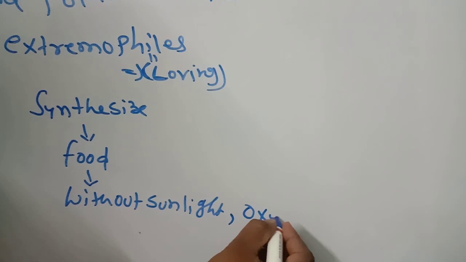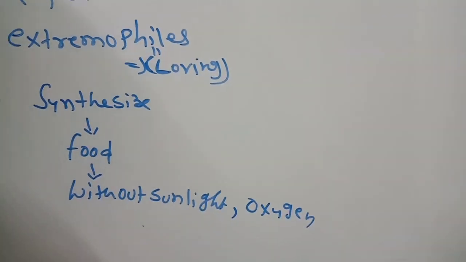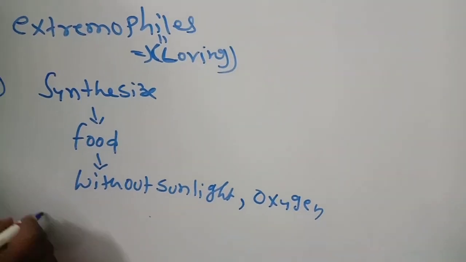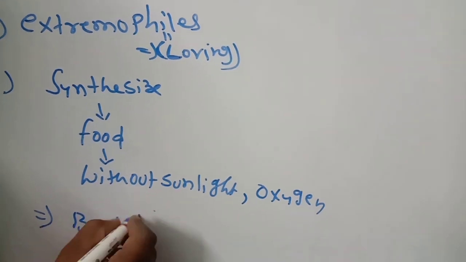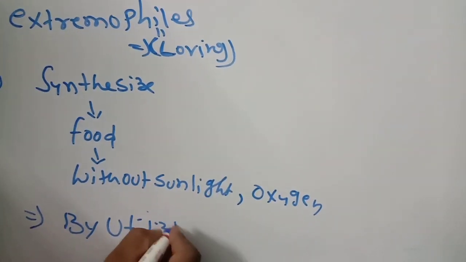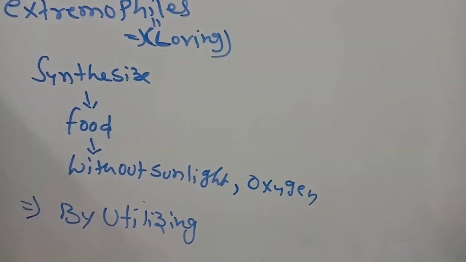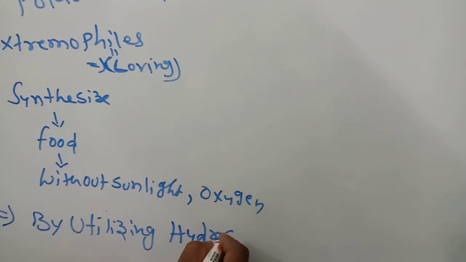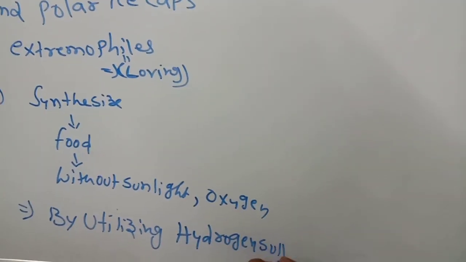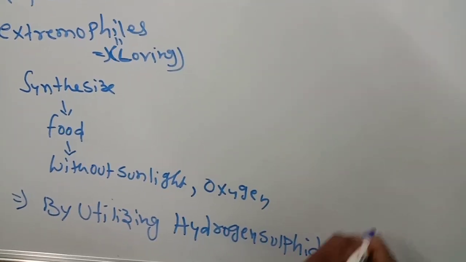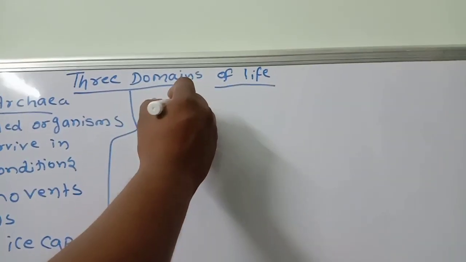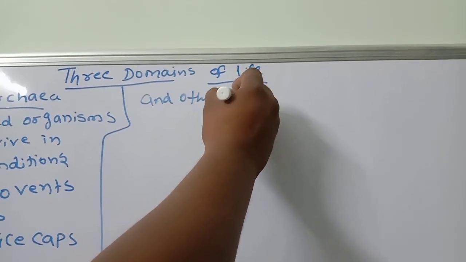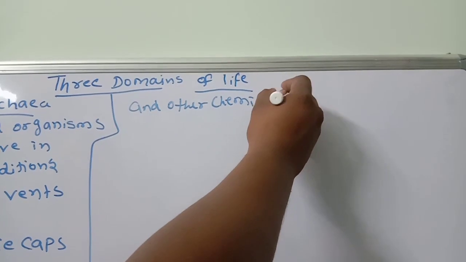How? By utilizing hydrogen sulfide and other chemicals. These points you should remember.